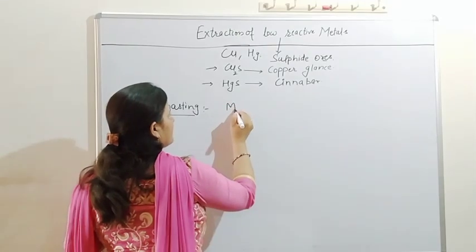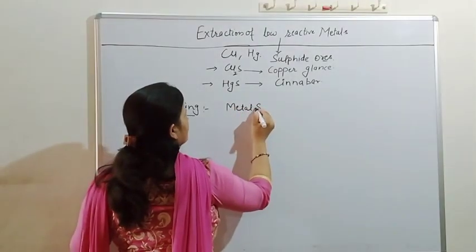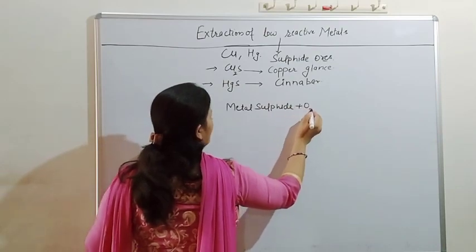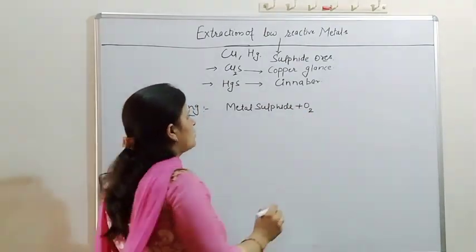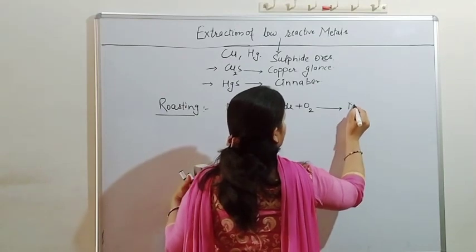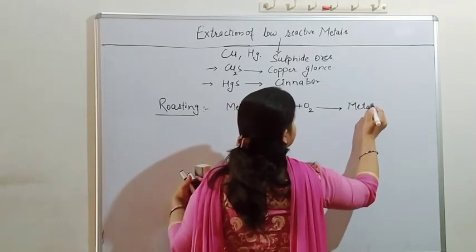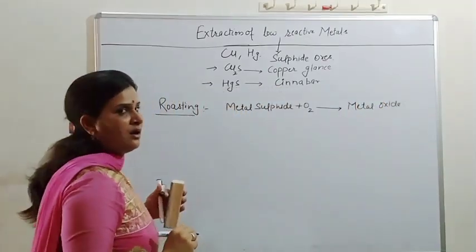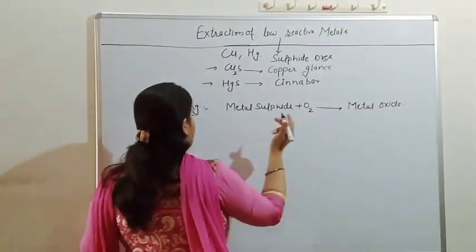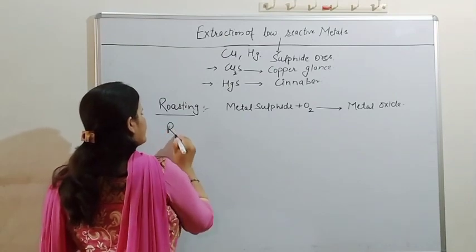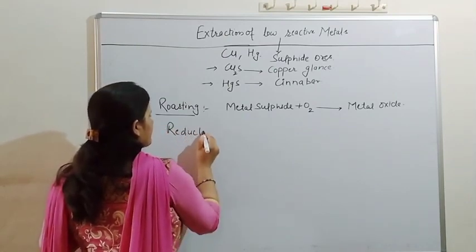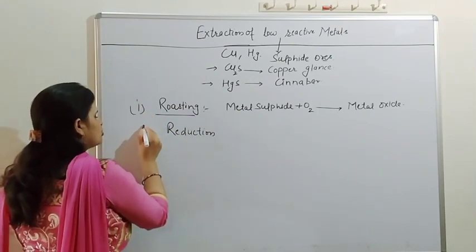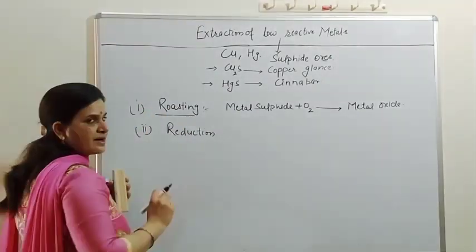Our metal sulfide in the excess of oxygen will convert into metal oxide. In the next step we do the reduction. So extraction of the low reactive metal occurs in two steps: one is roasting, another is reduction.